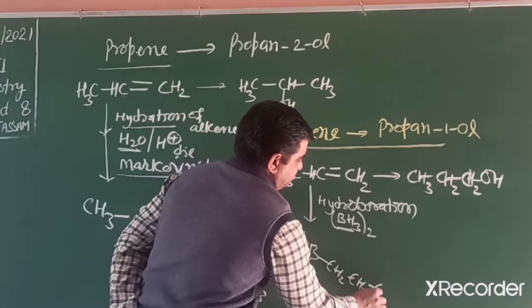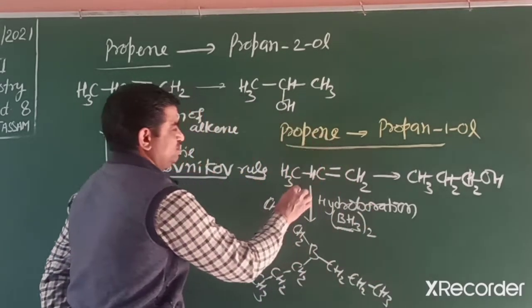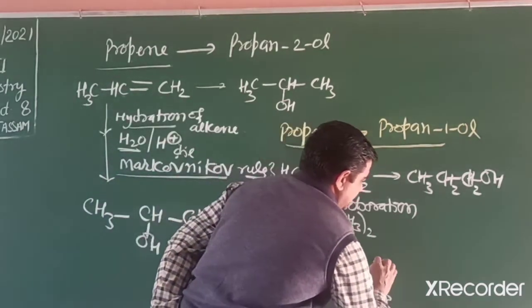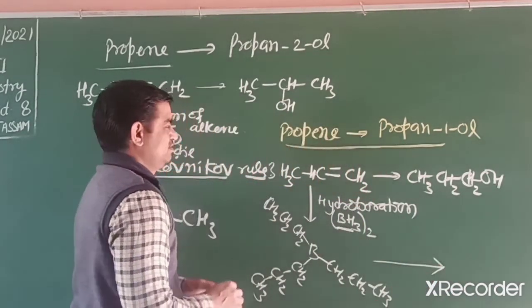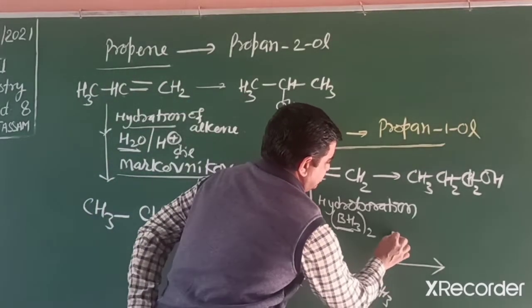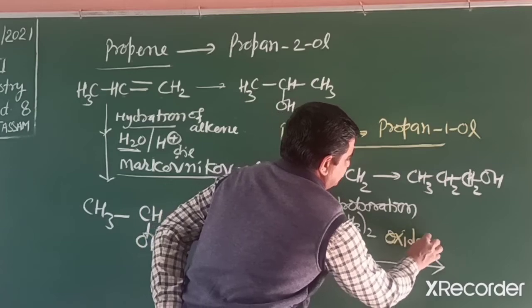Tripropyl borane. It's 3 moles of propene react with borane. Next step: oxidation. Hydroboration, then further oxidation. This reaction is oxidation.